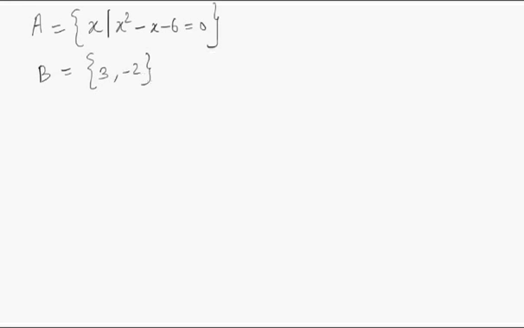Now what does this mean? It just means A is a set of all x. If you draw a line like this, it means whatever comes after this line is a condition that x should satisfy. So A is a set of all x where x satisfies this condition. What is the condition? x square minus x minus 6 is equal to 0. What is this?